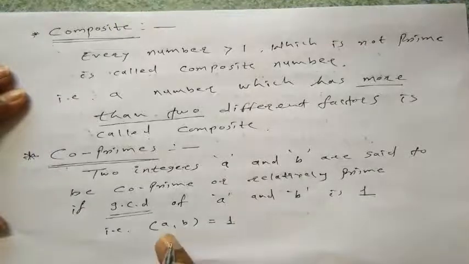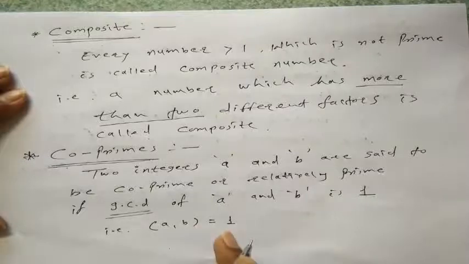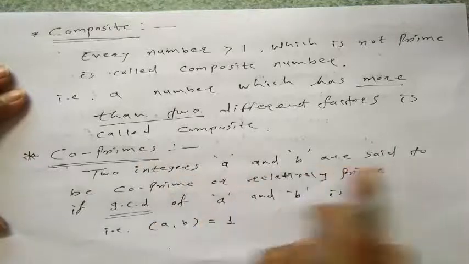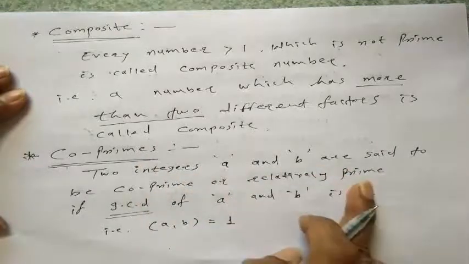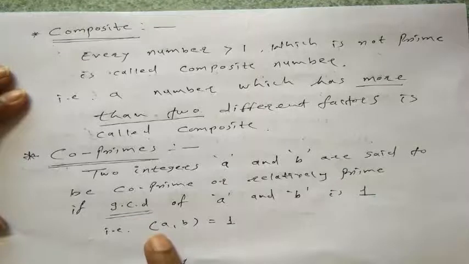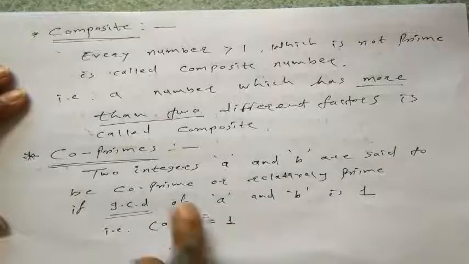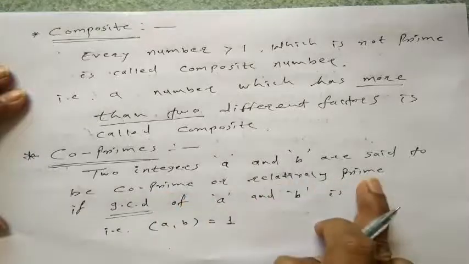If the GCD of two integers is 1, then they are said to be coprime or relatively prime.